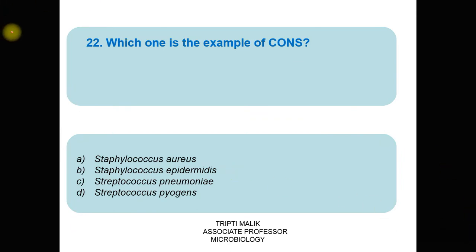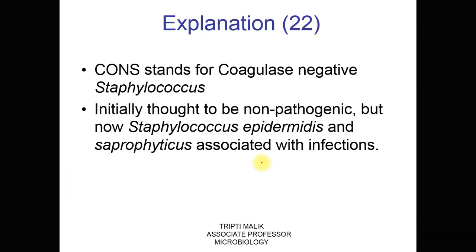Which one is the example of CoNS? Option A, Staphylococcus aureus. Option B, Staphylococcus epidermidis. Option C, Streptococcus pneumoniae. Option D, Streptococcus pyogenes. The correct option is B, Staphylococcus epidermidis. CoNS stands for coagulase-negative Staphylococcus. Initially, CoNS were thought to be non-pathogenic, but now it is known that Staphylococcus epidermidis and Staphylococcus saprophyticus can cause infections, particularly of prosthetic devices.